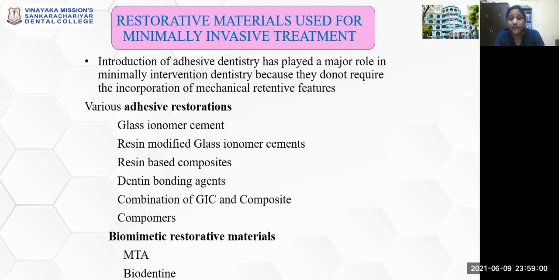It is basically more of remineralizing restorative materials that are used, like glass ionomer cement, resin modified glass ionomer, resin based composites, dentin bonding agents, a combination of GIC and composite as in the sandwich technique, compomers, and the newer biomimetic restorative materials, which have given a higher improvement in minimally invasive techniques. The introduction of Biodentine and MTA has increased the biomimetic achievement, to the nature of the lost hydroxyapatite of dentin as well as enamel.